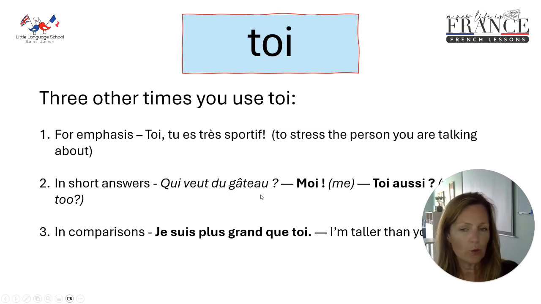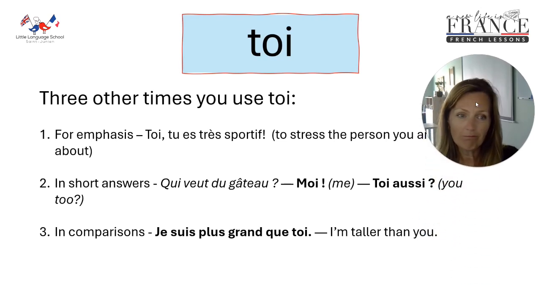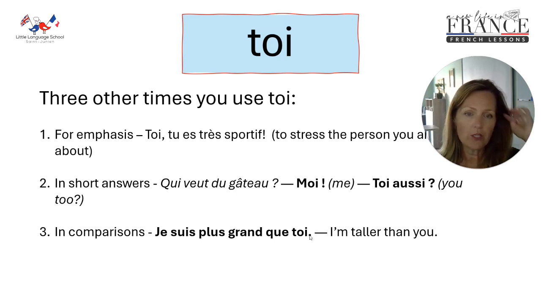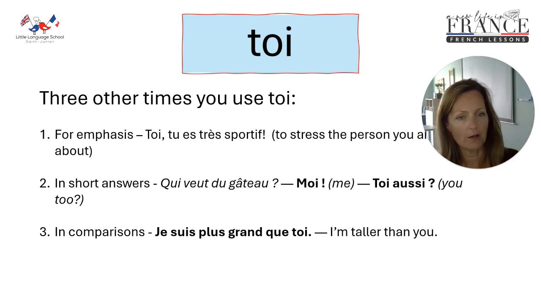So, qui veut du gâteau? Who wants cake? Moi. Or toi aussi? You too. So just a short answer without any kind of verb in it. And the last one is in comparisons. So, je suis plus grand que toi. I am taller, more tall than you. Je suis plus grand que toi. And here we're finishing on the word toi. Again, that is what we've said before, that with tu you can't finish a sentence, but with toi you can.